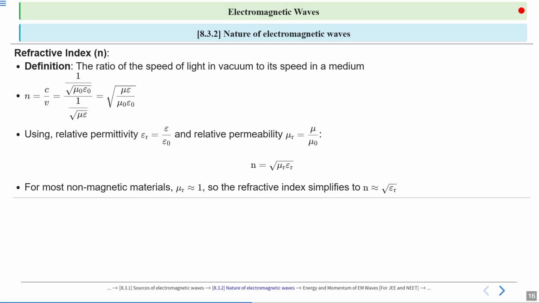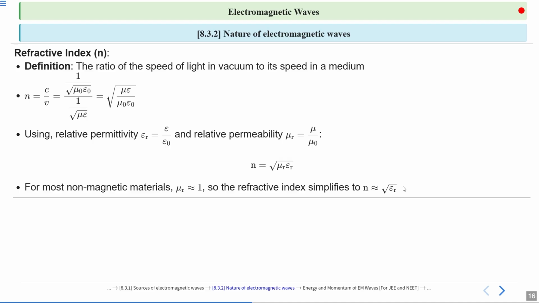Okay, now you can see we studied one line in the previous slide, that only the electric field vector is prominent. The effect of the electric field vector is prominent in the electromagnetic wave. You can see only electric properties are prominent here for determining the refractive index. The magnetic properties are nearly equal to 1, so they can be eliminated from the expression.